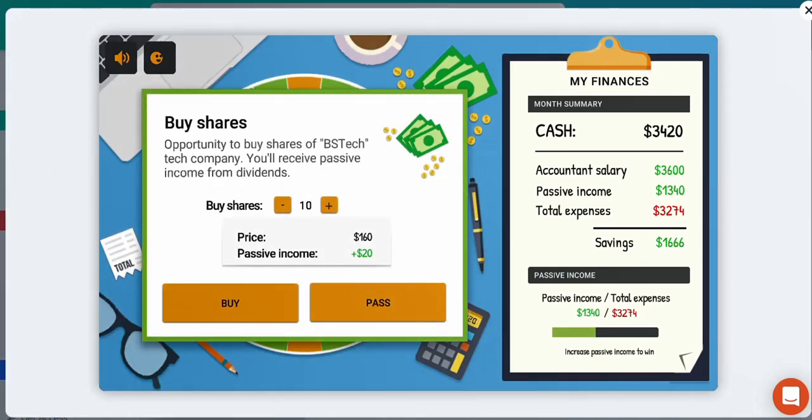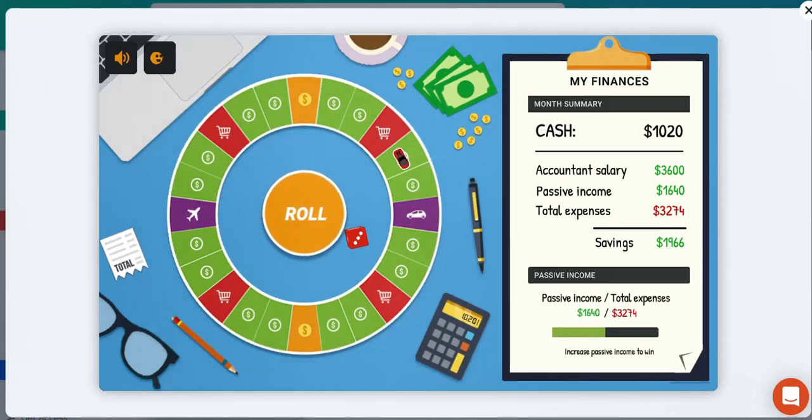Right, can we buy more shares? Definitely. We have enough money. Let's see what's the maximum amount of shares we can buy. We've got $3,420. I can buy shares. Let's keep some money just in case. So if I spend that, I'll still have just over 1,000. So I'm going to buy. Right, so I have just over 1,000 just in case something bad happens.